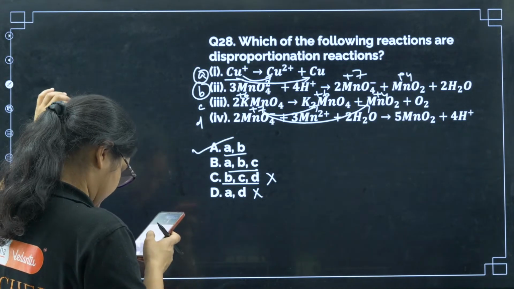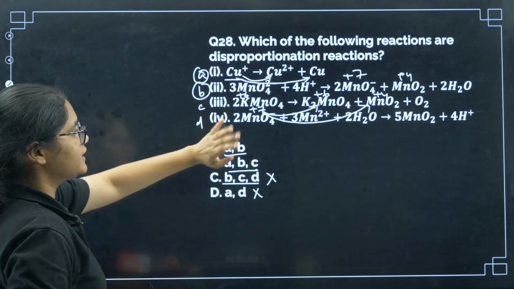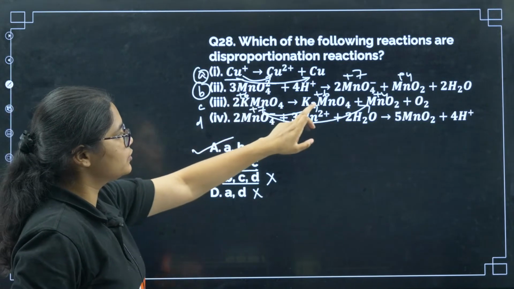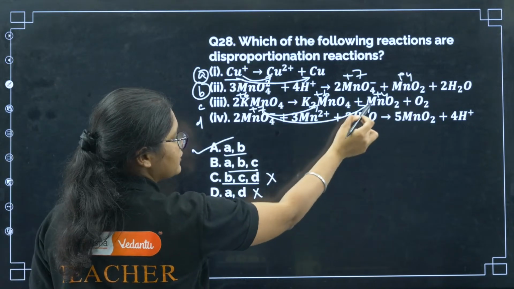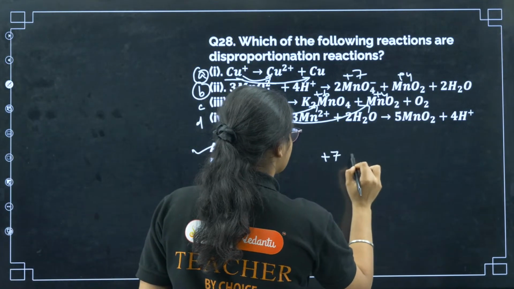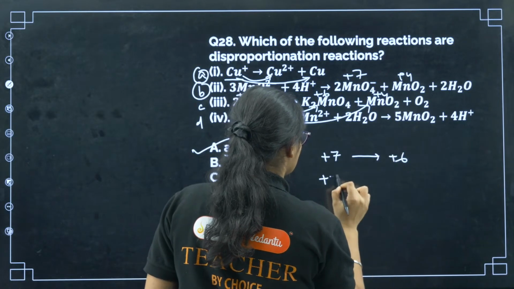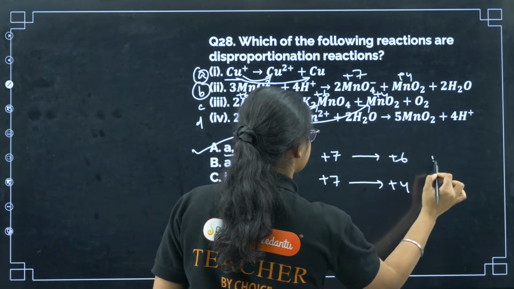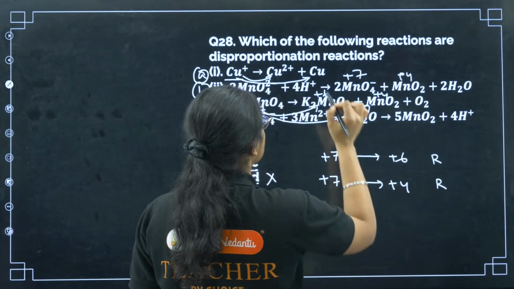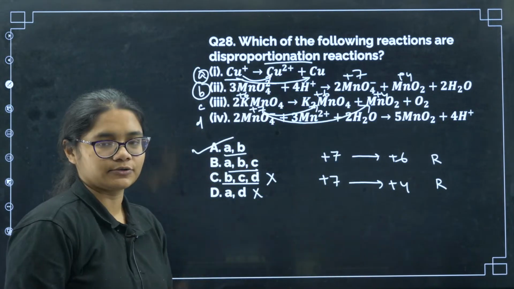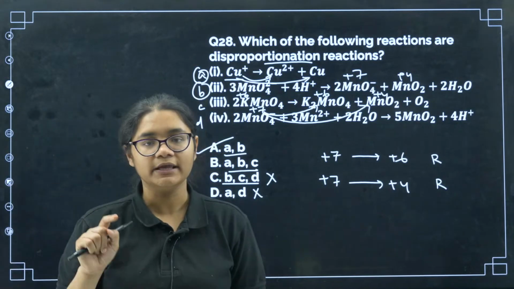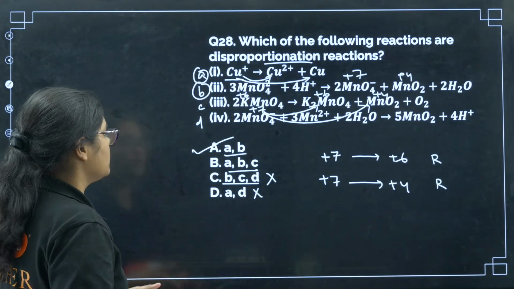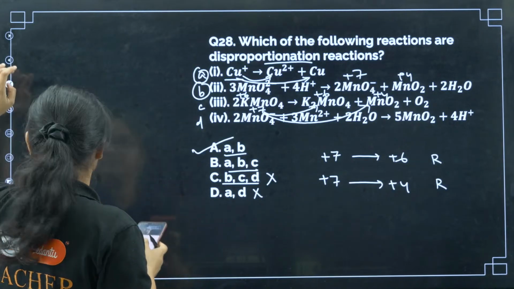28 will be A. Yashashwini, it is A. C is not. See, you have plus 7 to plus 6, plus 7 to plus 4. This is also reduction, this is also reduction. That is not a disproportionation reaction. Disproportionation reaction means one has to be oxidation, one has to be reduction. So it has to be only A and B. I hope this is clear.